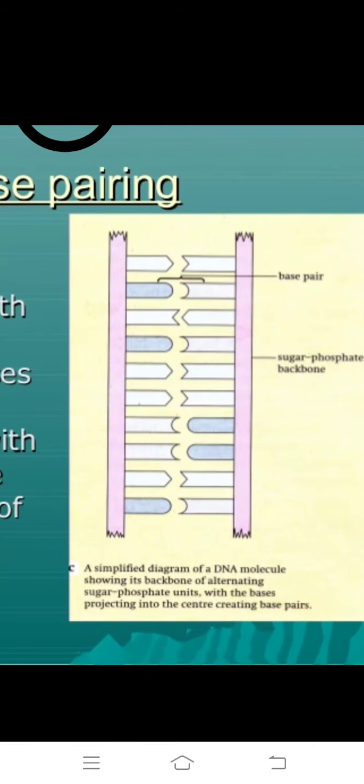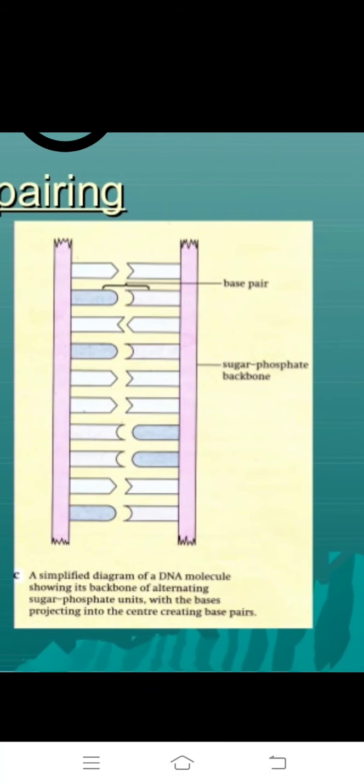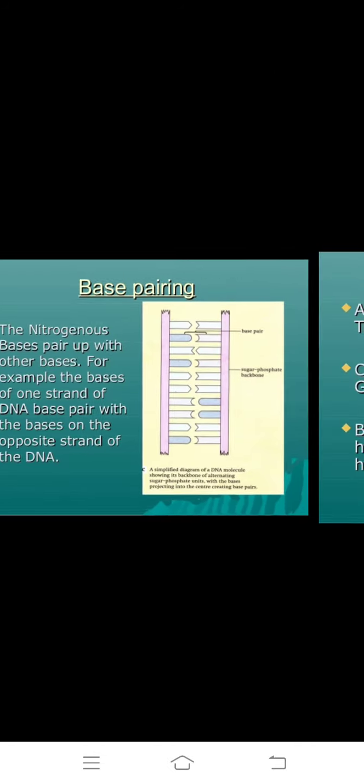This is the sugar phosphate backbone, and the middle is the base pair. The diagram of the DNA molecule shows its backbone of alternating sugar phosphate units with the bases projecting inward, creating base pairs.